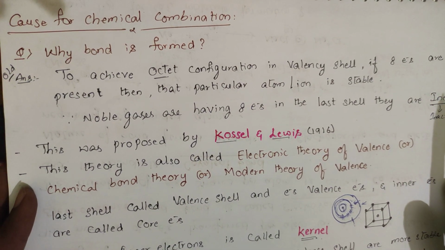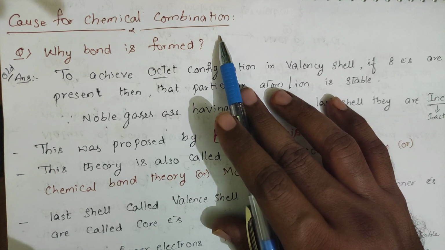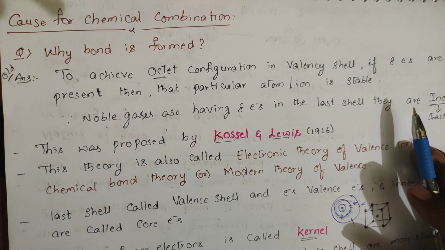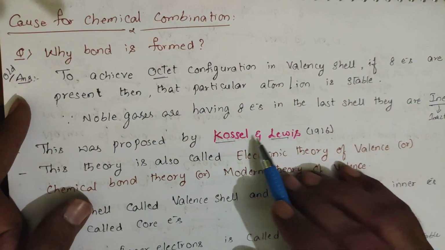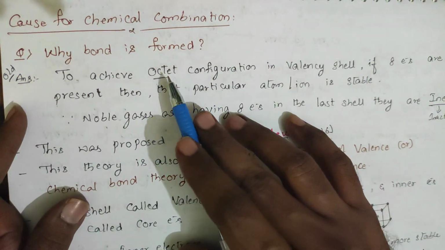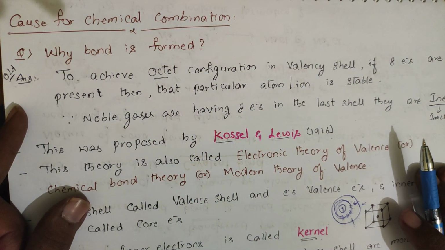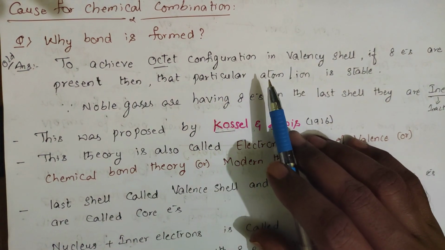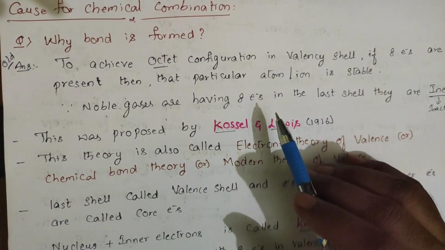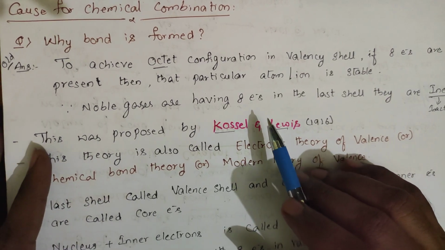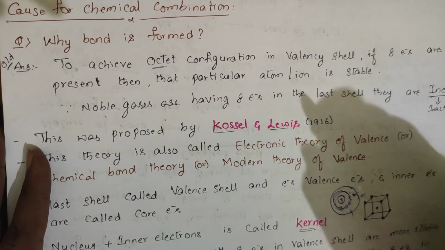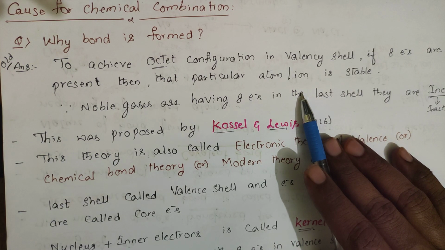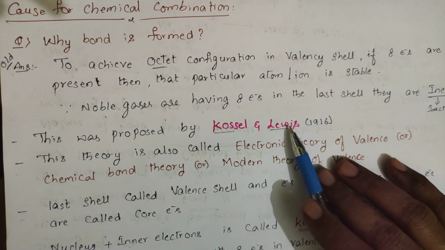Now the first question that comes is: what is the reason for the formation of the bond? In the older version, Kossel and Lewis said that the presence of 8 electrons in the valence shell makes that particular atom or ion very stable. If any atom possesses 8 electrons in the valence shell, that is called the octet rule. The presence of 8 electrons in the valence shell makes that particular atom or ion stable.